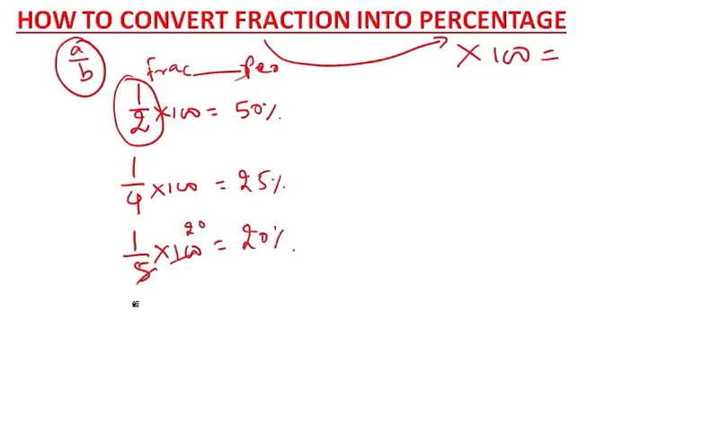Now I say, what is 62 by 3? 62 by 3%. No, not 62 by 3. Just a minute. If I say what is 1 by 10 into percentage, just multiply by 100. If you want to write 1 by 10 into percentage, then just multiply by 100. What do you get? You get 10%.